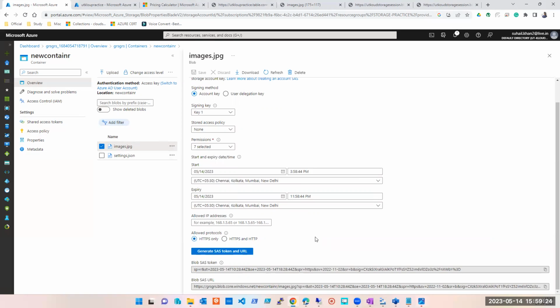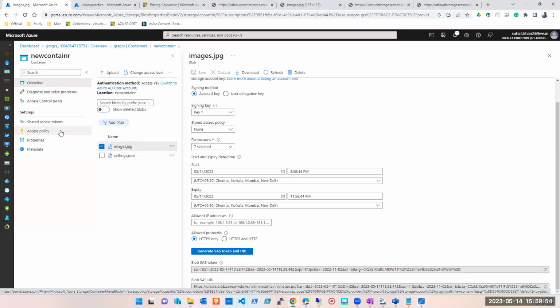Difference between SAS and access key. Yes, it's a huge difference. It can be a detailed answer. Do not finish this answer in one sentence at all. Definitely it will be a big reason for rejection. I mean, you have a lot to talk about. You have the time aspect, you have IP address, you have these protocols, then you have scope. Whenever I say scope, I hope you understand.